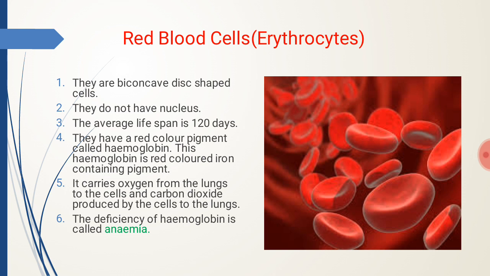It is because of presence of red color pigment called hemoglobin. This hemoglobin is red colored iron containing pigment. Its function is to carry oxygen from the lungs to all the cells of the body and also carries carbon dioxide produced by the cells to the lungs. The deficiency of hemoglobin leads to a disease called anemia.